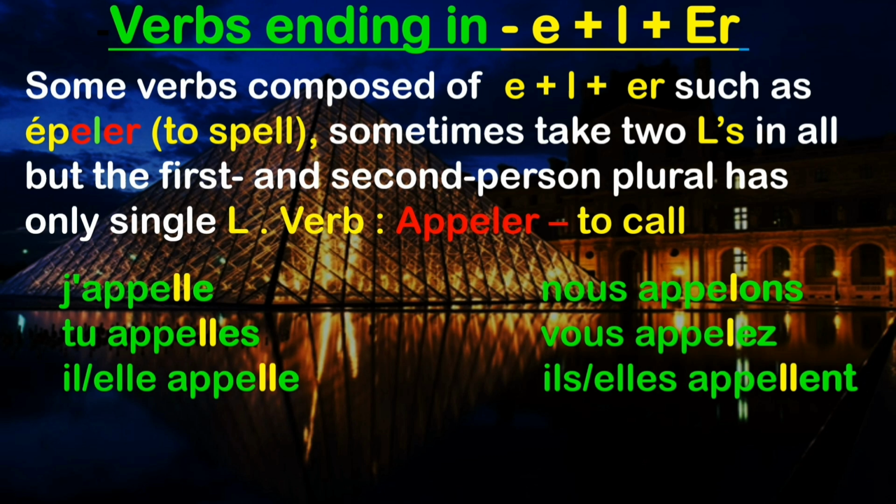Sometimes it happens with the nous or vous form, sometimes only with nous, and sometimes with the subject pronoun je, which changes into an apostrophe when the verb starts with a vowel.